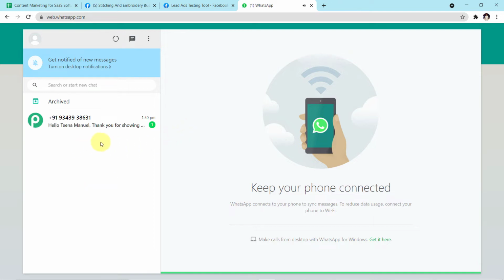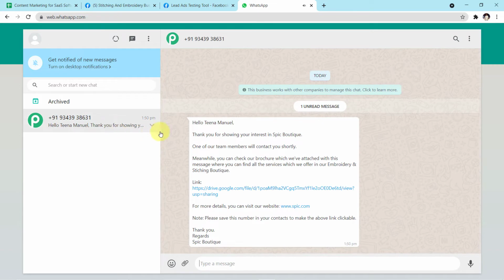And yes guys, you can clearly see a message has just arrived for Tina Manuel, which says, "Hello Tina Manuel, thank you for showing your interest in Spig Boutique. One of our team members will contact you shortly. Meanwhile, you can check our brochure which we have attached with this message, where you can find all the services we offer in our embroidery and stitching boutique. Link is given to you. For more details, you can visit our website. Note, please save this number in your contacts to make the above link clickable. Thank you. Regards, Spig Boutique."